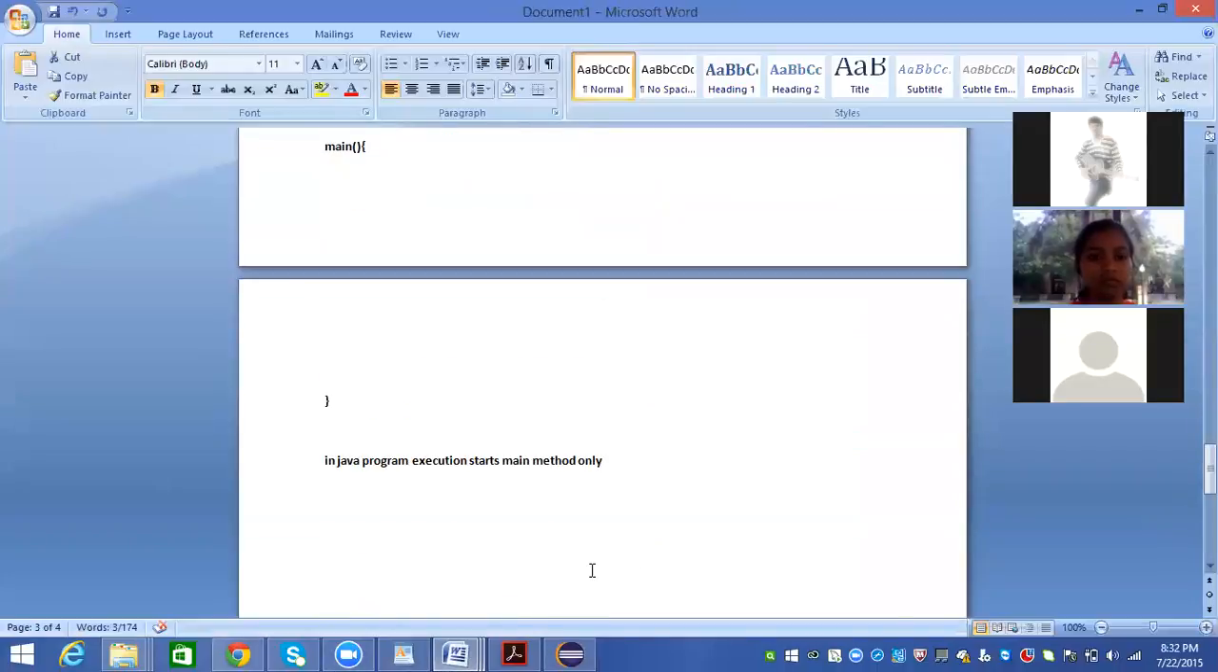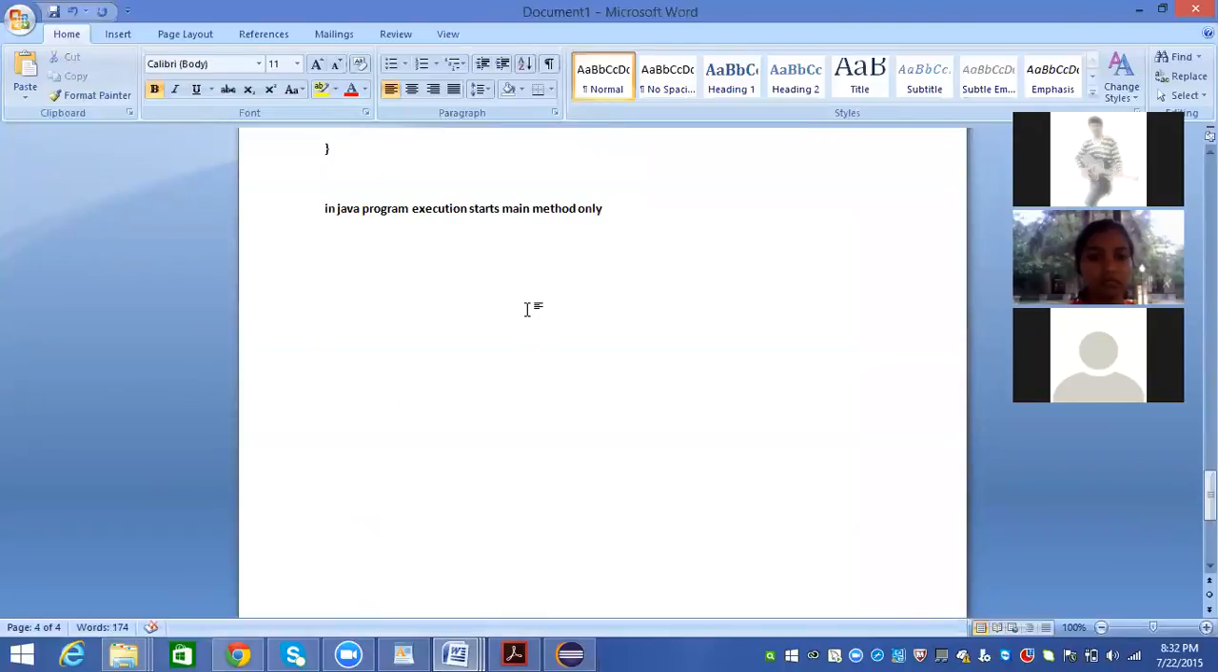Apart from this, we have some other data types called real data types. What do the real data types do? They will hold decimal values. We have two types of real data types. One is float, another one is double. First, let's see float.